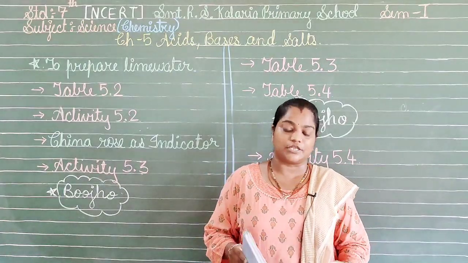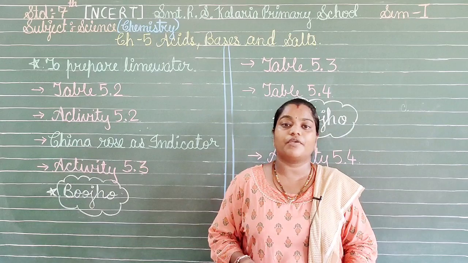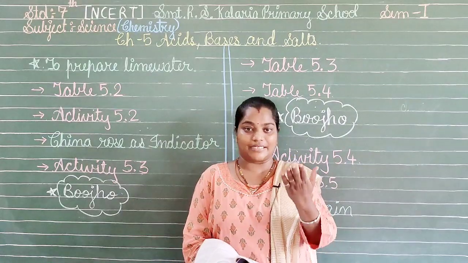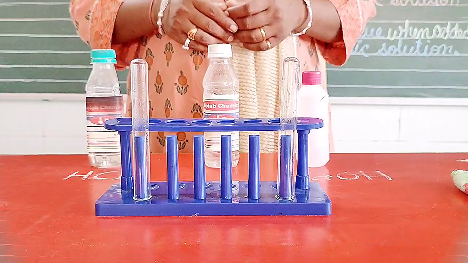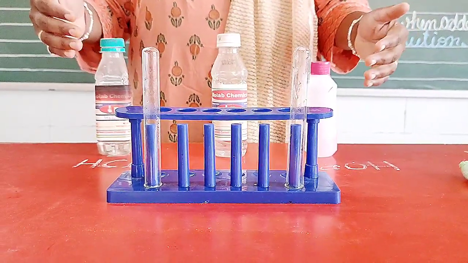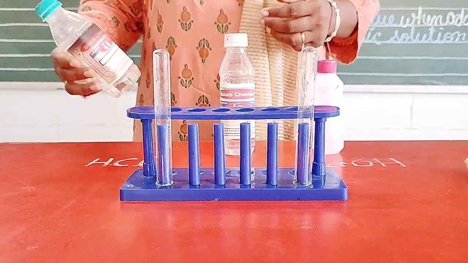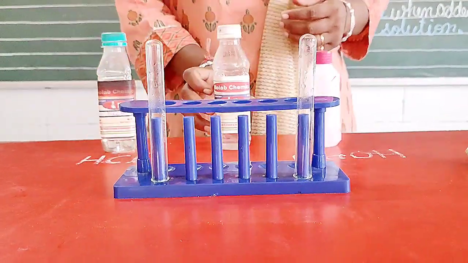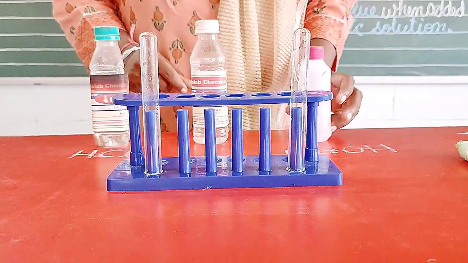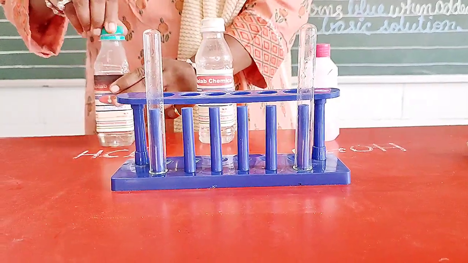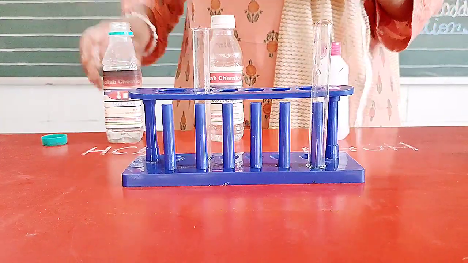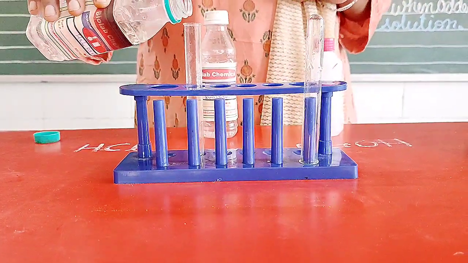Now here we have neutralization, that is topic 5.3, where we are using phenolphthalein as an indicator. What do we have to do? Let us see in this activity. So children, here we have activity 5.5, that is the titration method or neutralization method. In the requirements, the first thing we have is HCl, that is an acid, then we have phenolphthalein, which is an indicator, and then we have NaOH, that is the base. So first of all, let us take the acid and pour it in the test tube. Here we have the test tube, and we are doing it in the test tube. Now we will add some acid to this.